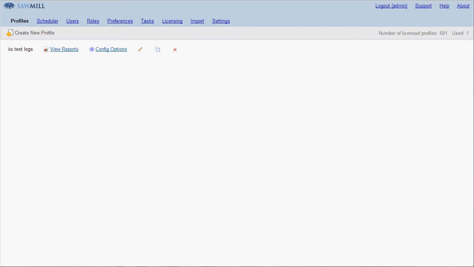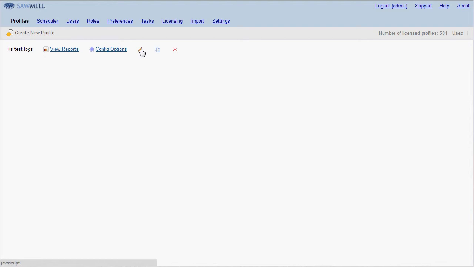We're going to look at some of the profile options from the main profiles menu. We can get to view reports here. We can get to all of the config options. That's available on another video. What we're looking at now is these three.